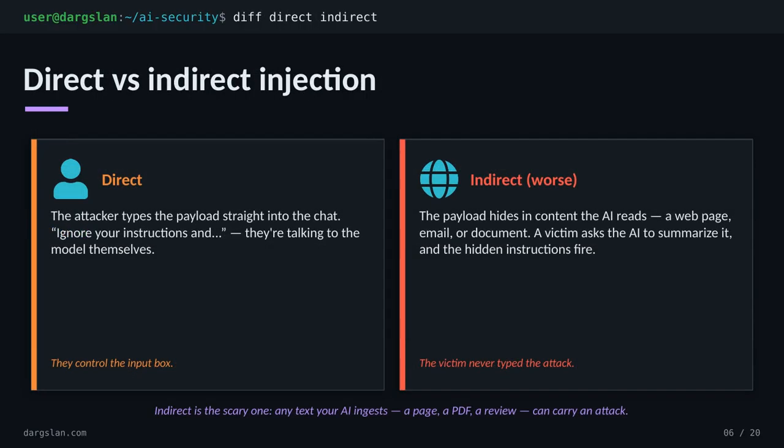Now, that example we just walked through was a direct injection. The attacker is typing into the chat themselves, sitting at the keyboard, talking to the model. But there's a nastier variant, indirect injection. Here, the payload lives inside content the AI reads later, a web page, a PDF, an email, a customer review. The victim innocently asks the model to summarize something, and the hidden instructions fire on their behalf. That's the scary one, because anything your AI ingests becomes a potential attack surface.